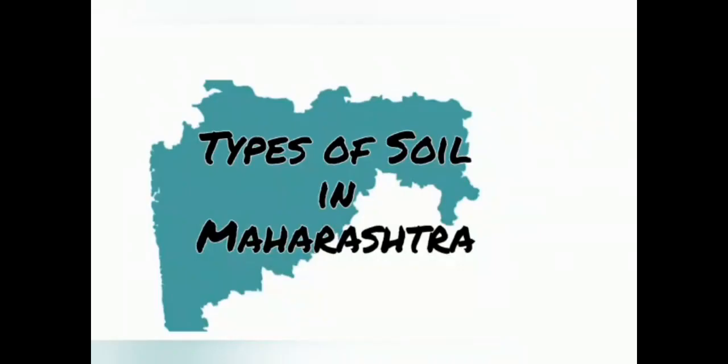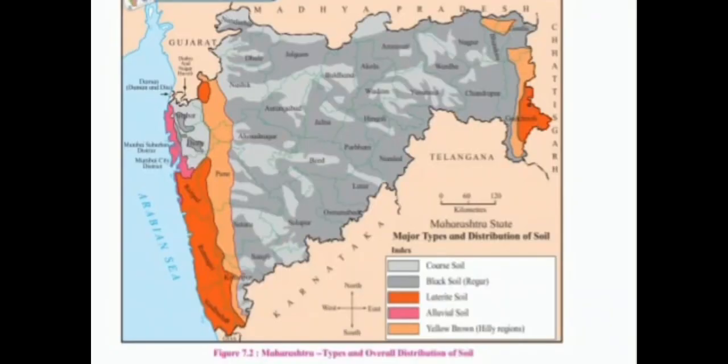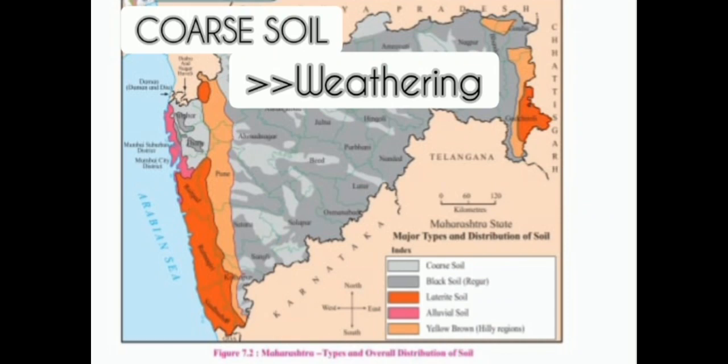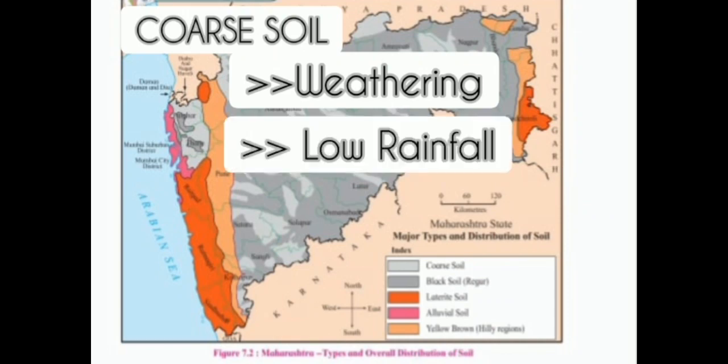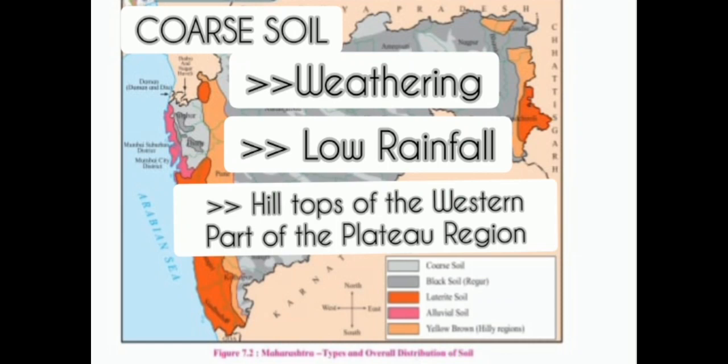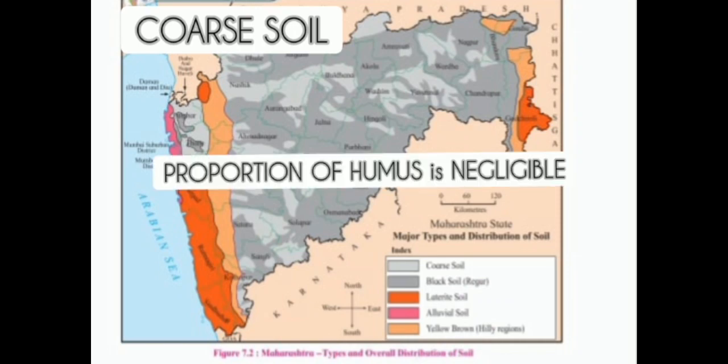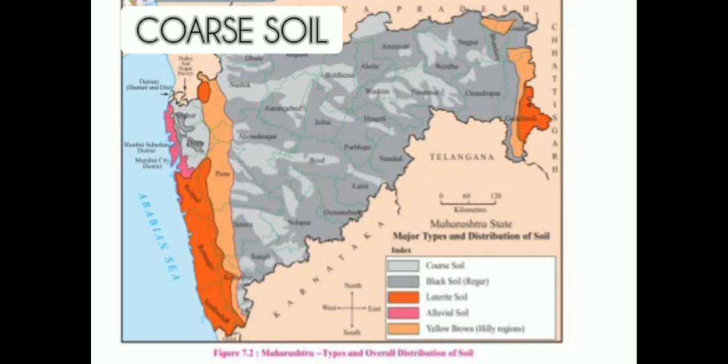Types of soils in Maharashtra. The 5 major types of soils in Maharashtra are as follows. Coarse soil. It is formed as a result of weathering and low rainfall and can be found in the hilltops of the western part of the plateau region, that is Ajanta, Balaghat, Mahadev Hills. The proportion of humus is negligible, means none, in this soil.